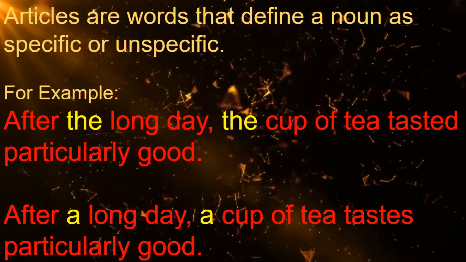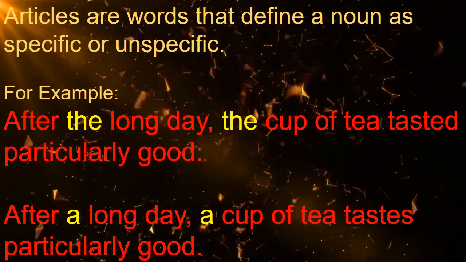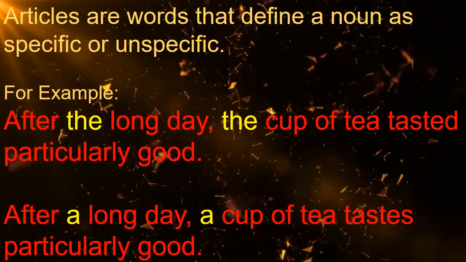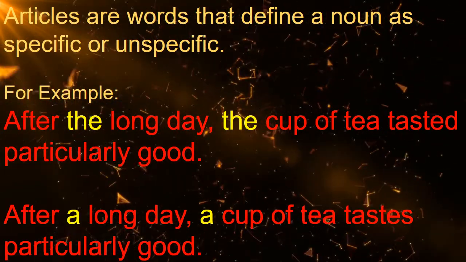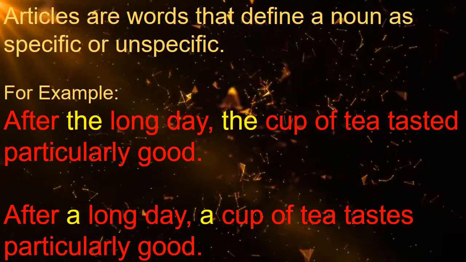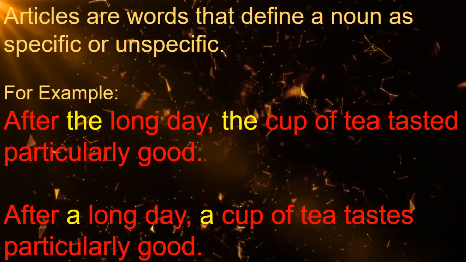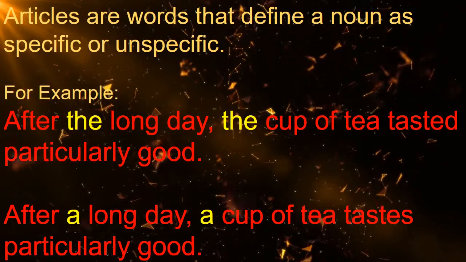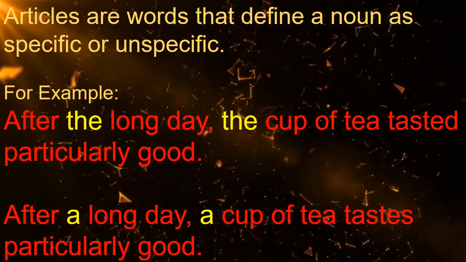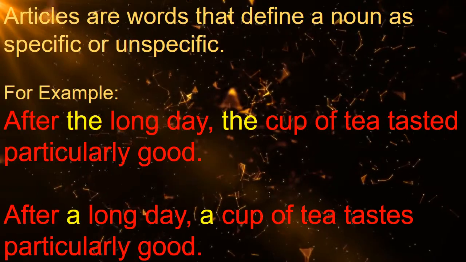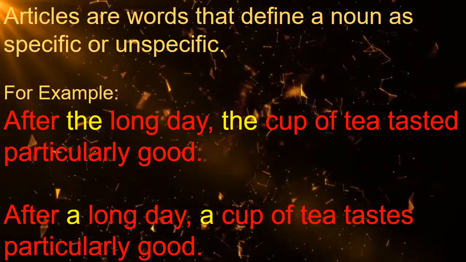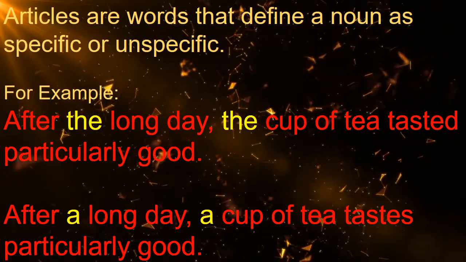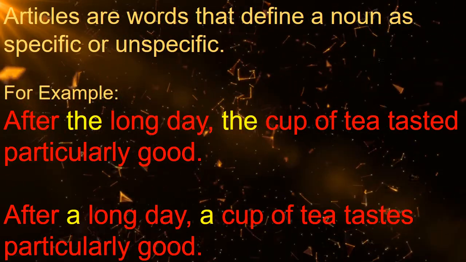So, as we know, there are two types of articles: indefinite articles a and an, and definite articles the. Articles are words that define a noun as specific or non-specific. Just take the example: after the long day, the cup of tea tasted particularly good. By using the article the, we have shown that it was one specific day and that was long, and one specific cup of tea that tasted good.